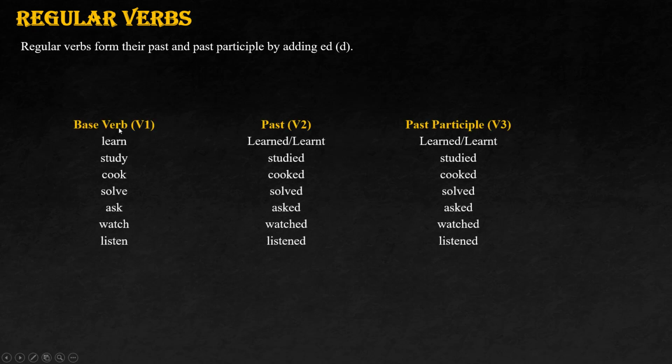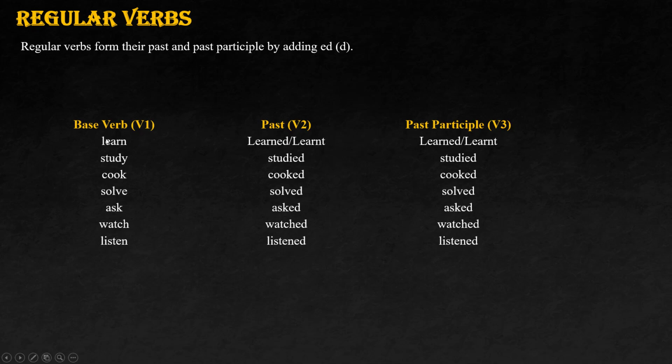The first thing is the regular verb. So what exactly are these? When it comes to regular verbs, their past and past participle are created by just adding ed at the end. Okay, V1, V2, V3 verbs you already know, right? The base verb we call V1, past is V2, past participle is V3.